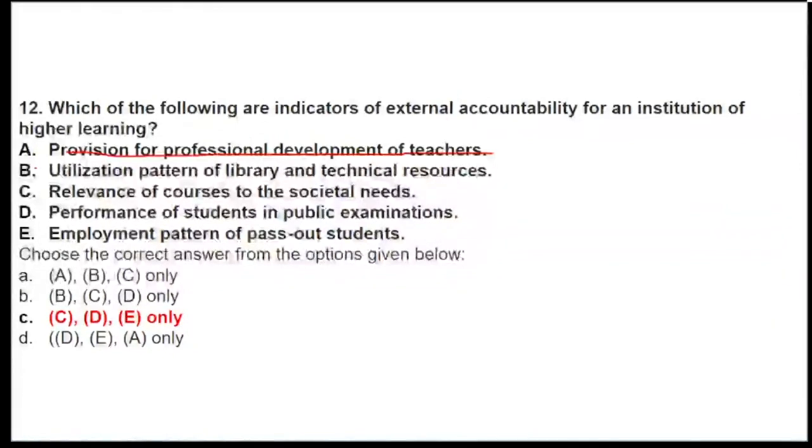Yes, the library pattern also is the institution's responsibility. Relevant courses, yes. Performance of the students, yes. And employment pattern. So these are the external indicators for an institution of higher learning. This is question number 12.